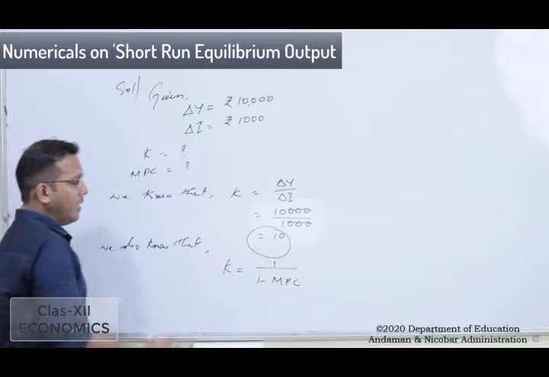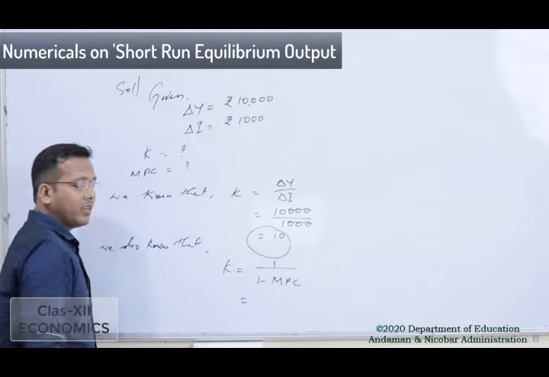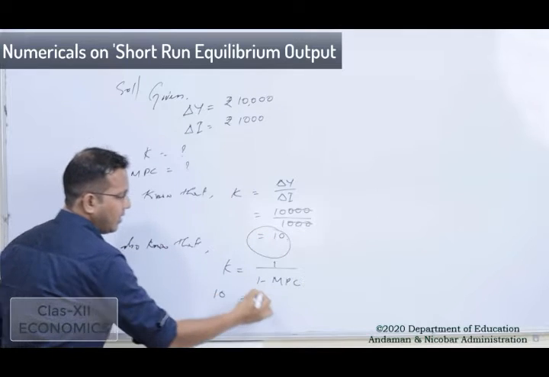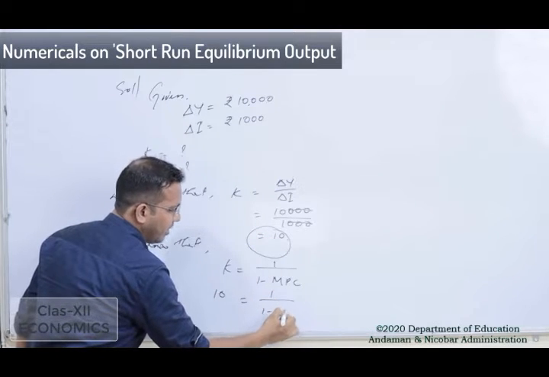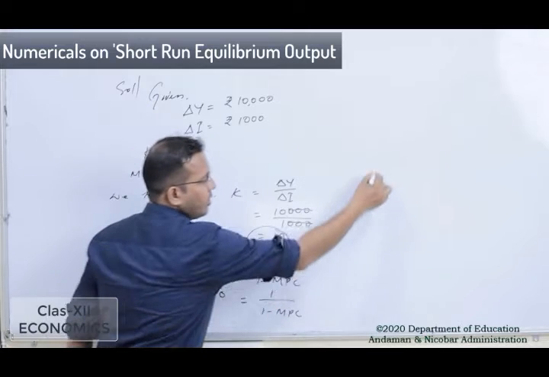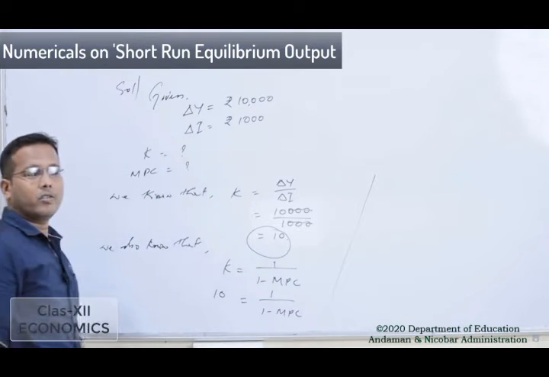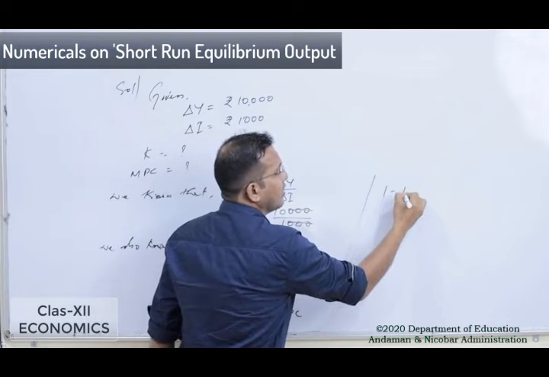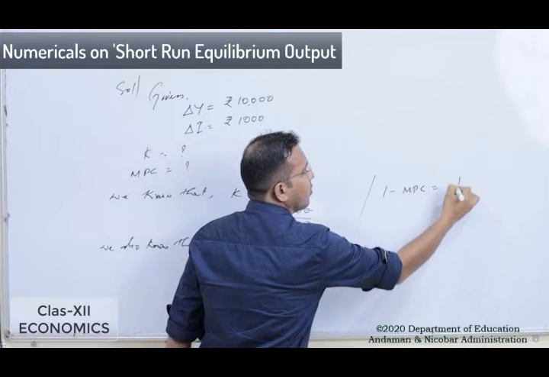So how can we write this equation? We know the value of K. K is 10, and here it is 1 by 1 minus MPC. So now this equation will become 1 minus MPC is equal to 1 by 10.